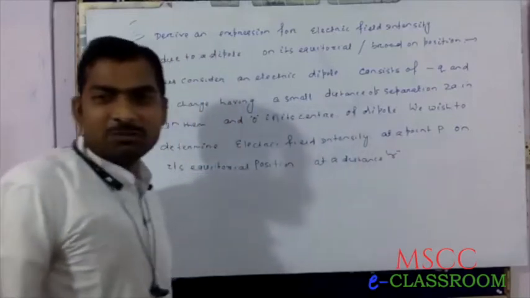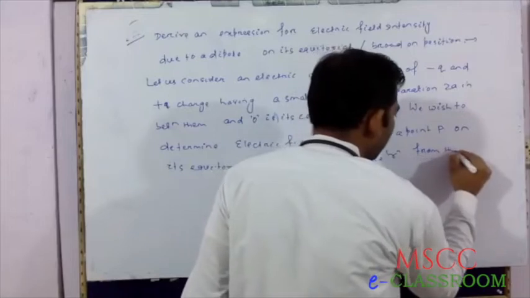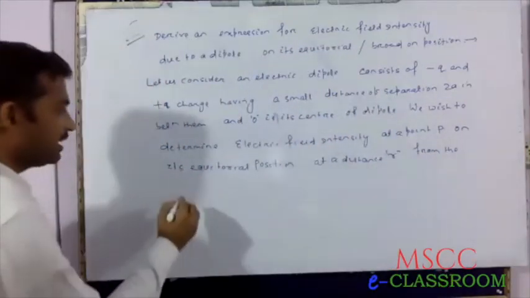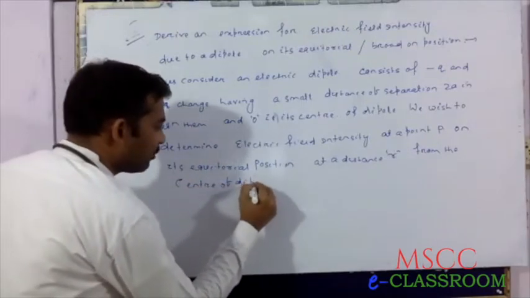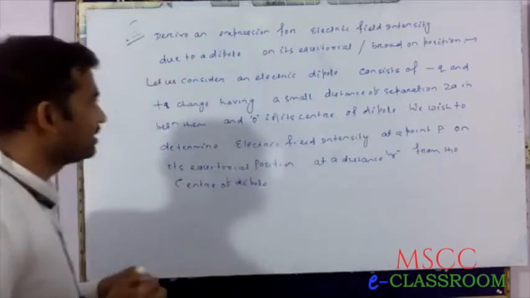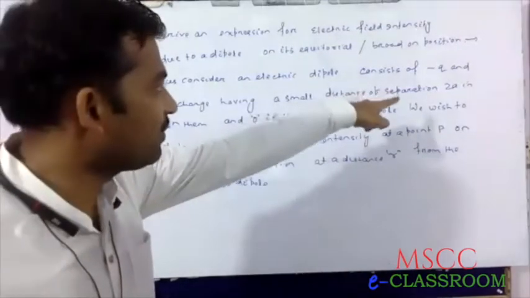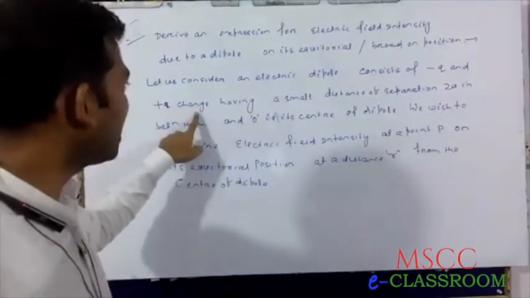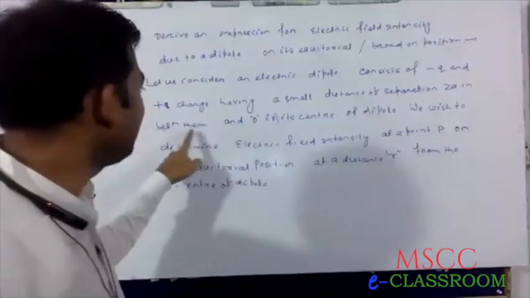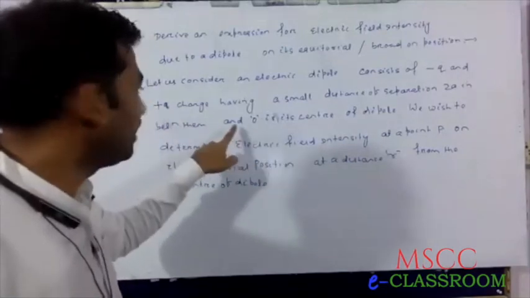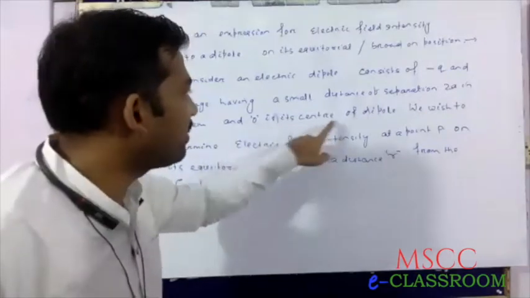Again, repeat it and check it. Let us consider an electric dipole consisting of -q and +q charges separated by a small distance 2a, and O is the center of the dipole.